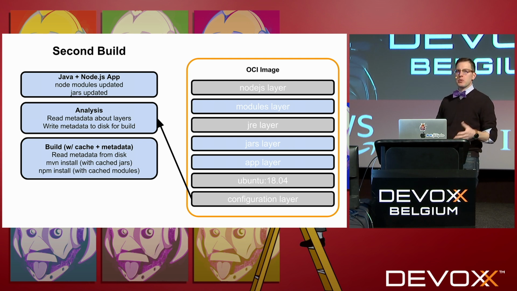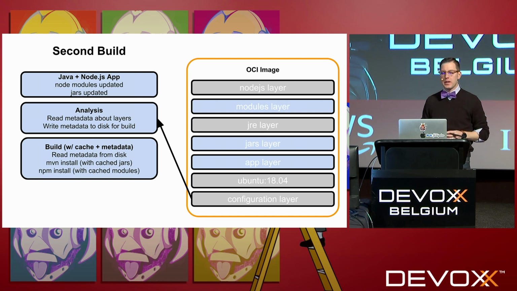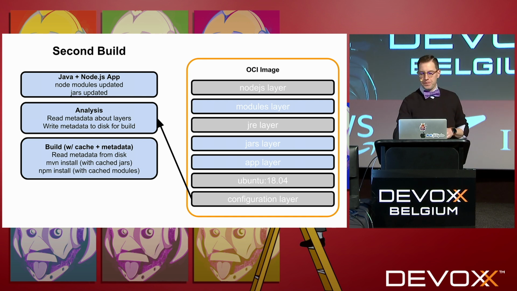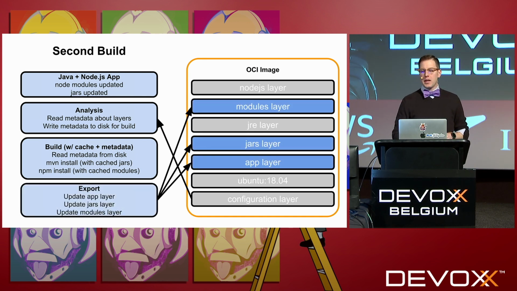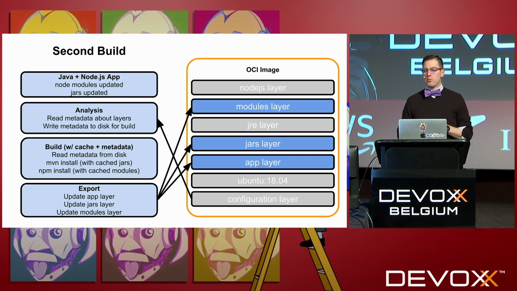We do need to run Maven so we can get our new dependencies, but it will have that Maven cache, so it's not going to have to download the internet. So it'll update the jar files that go into our app. It'll update our Node modules. And then during the export phase, it'll update just the layers that changed. So the Node.js layer will stay the same, the JDK or JRE layer will stay the same, and we'll just get those layers that either represent our app or our dependencies.